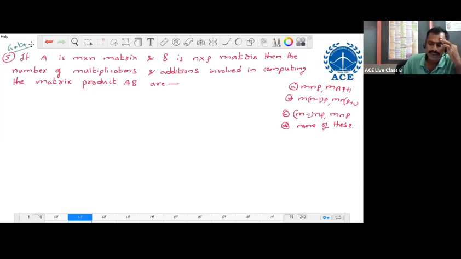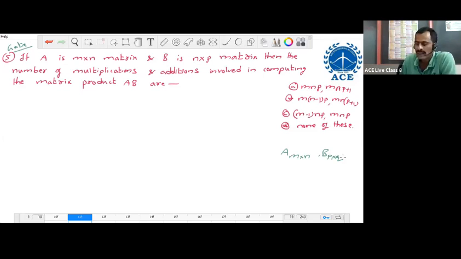If A is an M cross N matrix and B is an N cross P matrix, then the number of multiplications and additions involved in computing the matrix product. Suppose A is M cross N and B is P cross Q only. For given two matrices, the product may or may not exist.